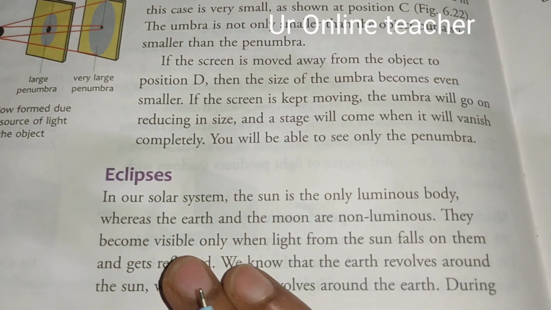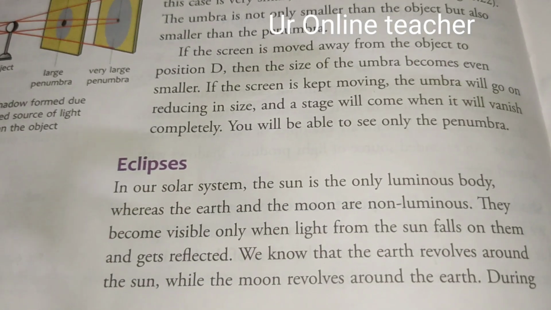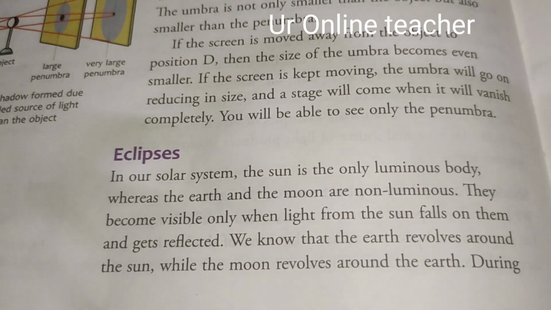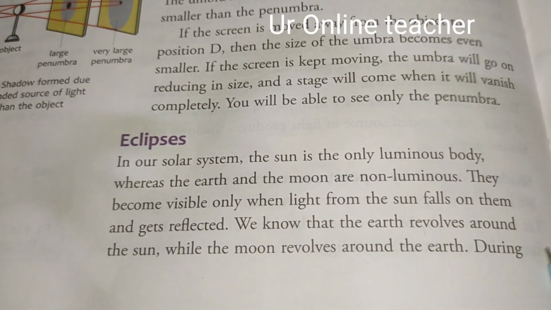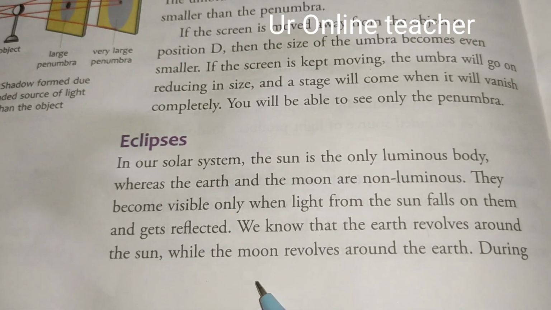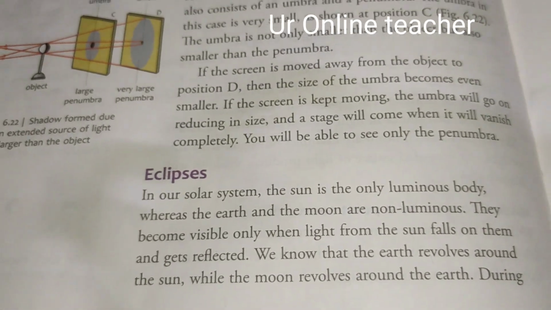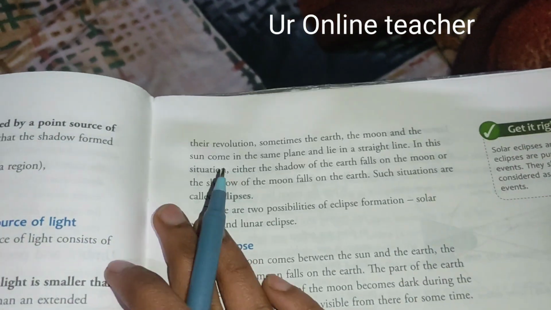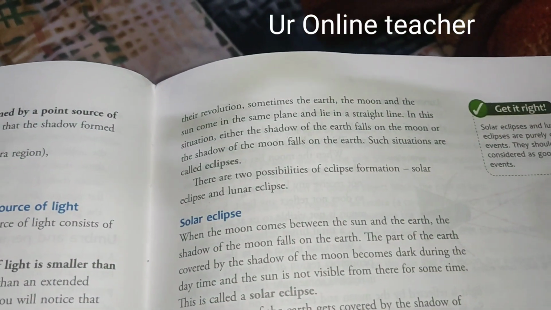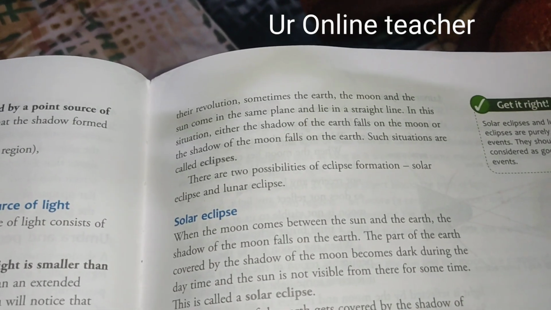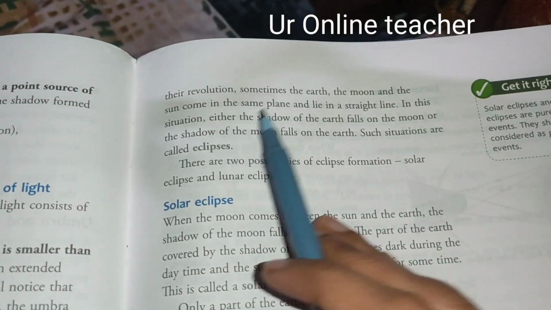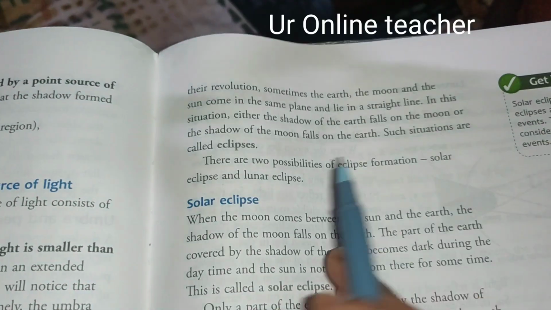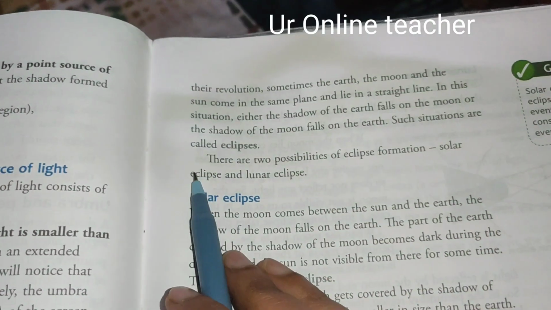So the moon and other planets like Earth, they are visible only when the sunlight falls on them and it gets reflected. We know that the Earth and all the other planets revolve around the sun. Even the moon revolves around the Earth. So during this revolution, what happens? The Earth, the moon and the sun will all come in the same plane, means they all lie in a straight line. In this situation, what happens? The Earth's shadow will fall on the moon or the moon's shadow will fall on the Earth. In these situations, eclipses will be formed.